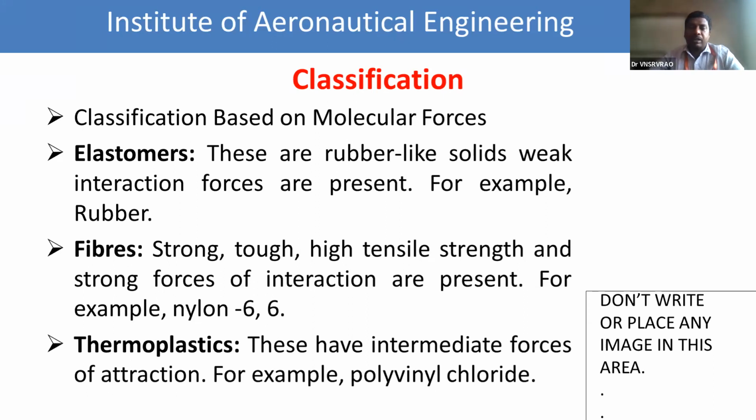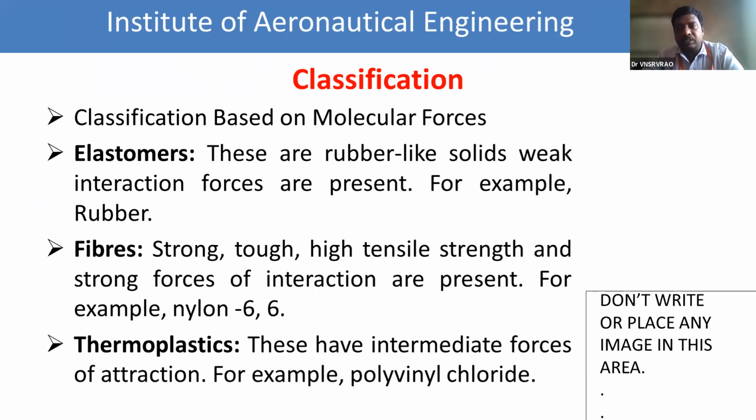Next, the second one, fibers. But fibers do not behave like elastomers because these are highly strong and stable polymers. Why? Because they mainly involve intermolecular hydrogen bonding. So these are strong, tough, with high tensile strength, and strong forces of interaction are present between the monomers. The best example for fibers is nylon 6,6.